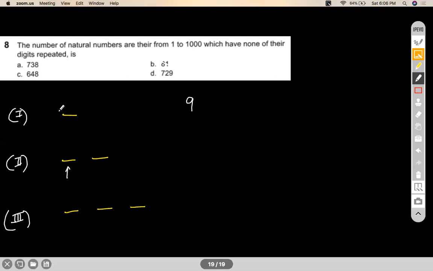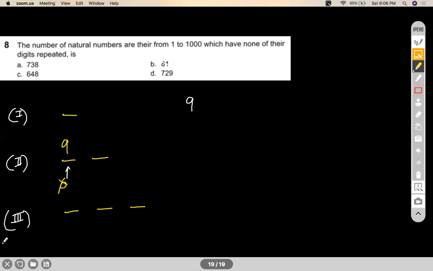Are you getting my point? So multiple repetitions of counting will happen over here. That means you're counting single digit numbers more than once. This is called double counting. Correct? So when 0 cannot come in the first place, then only 1 to 9 is eligible to come in the first place. So the first place can be filled up in 9 ways.